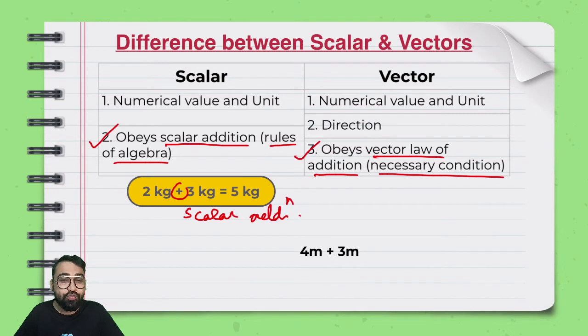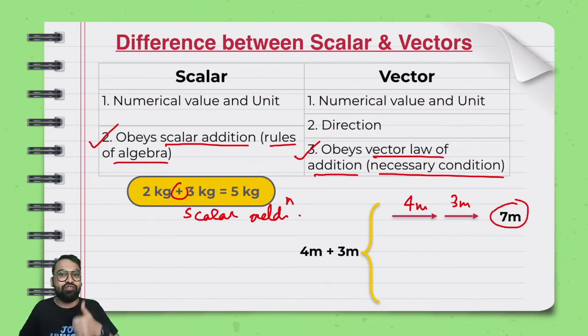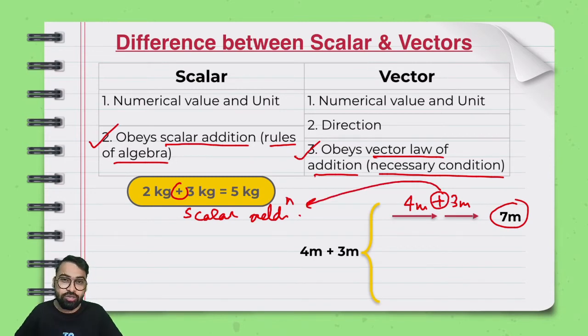If I want to add 4 meters and 3 meters, it can be done in a lot of ways. How? I'll show you. See, if I talk about the first thing, that 4 meter and 3 meter both are in the same direction. I say you move 4 meter in this direction, then 3 meters again in this direction. You will say, sir, I've moved 7 meters. I will say, very good. It appears as if this is scalar addition, because 4 plus 3 gives you 7, and you will say that this plus seems to be that scalar addition plus.